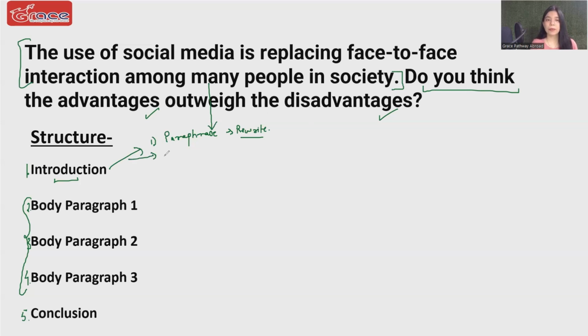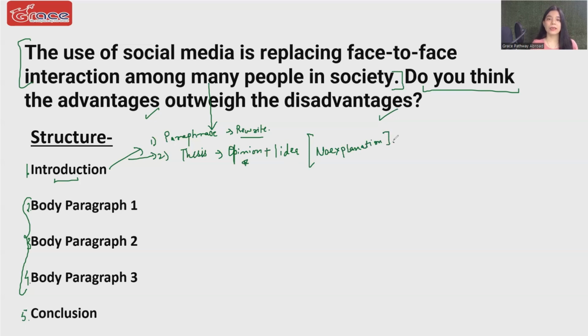And then step number 2 is the thesis statement. Now, in thesis, you are supposed to answer whatever the question is asking from you. Now, here the question is asking your opinion. So you definitely need to state your opinion very, very clearly. Other than opinion, it's also asking for advantages and disadvantages. So what you can do is, other than giving your opinion, you can reveal one idea, 1 or 2 maximum, one advantage as well as one disadvantage would suffice. But make sure you are not explaining these ideas. No explanation goes into them.